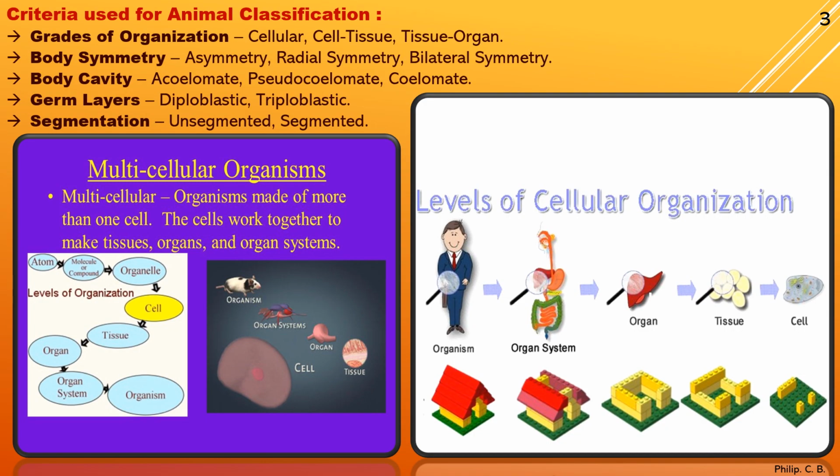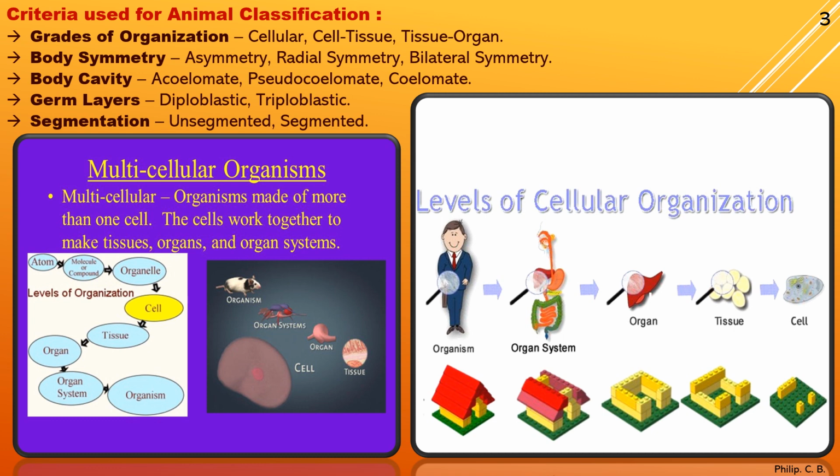Now, here we can see the criteria used for animal classification. First is grades of organization. Now in that you can see cellular, cell tissue, tissue organ. Now when you say cellular, the species may have only cells. The cells may aggregate, but they don't form any tissue or an organ system. It remains as a cell part. So the functions of the body take place with the cell itself.